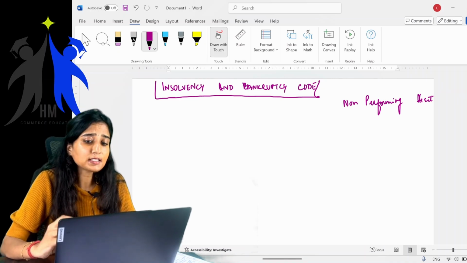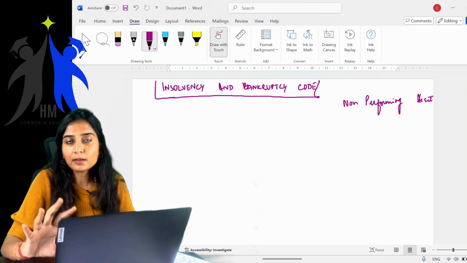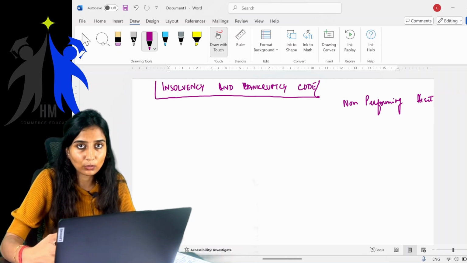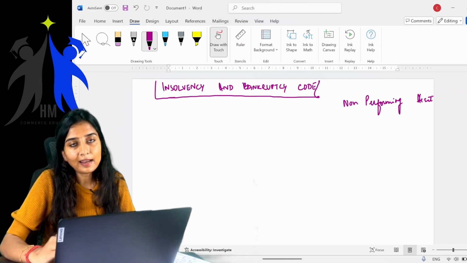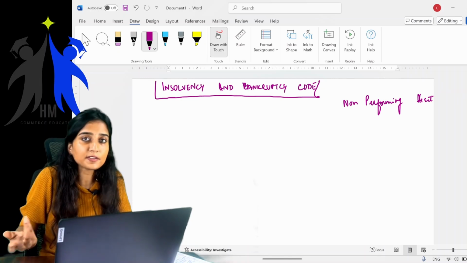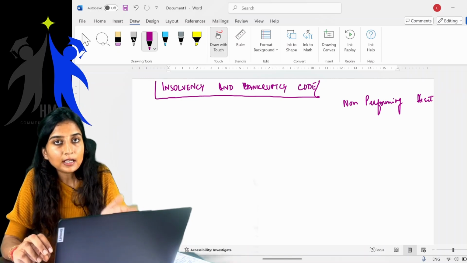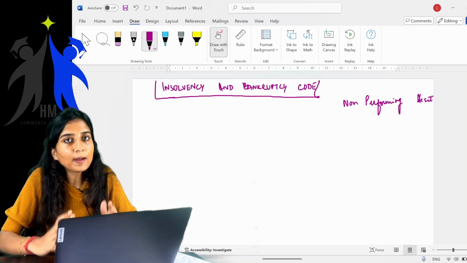Okay, what is this NPA? Say for example, I have taken a loan from a particular bank and I do not repay it. I do not repay it because I do not have sufficient funds, and I do not repay the loan taken from the bank.